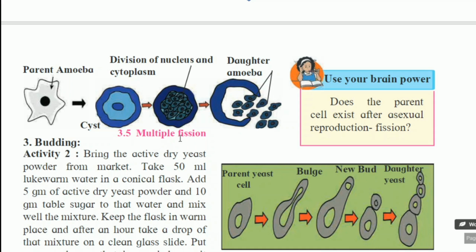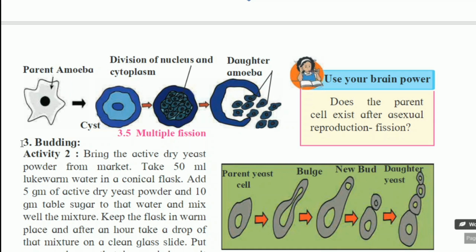The basic difference between binary fission and multiple fission is that in binary fission two daughter cells are formed, in multiple fission many daughter cells are formed. Binary fission occurs in favorable conditions, but multiple fission occurs in adverse or abnormal conditions.